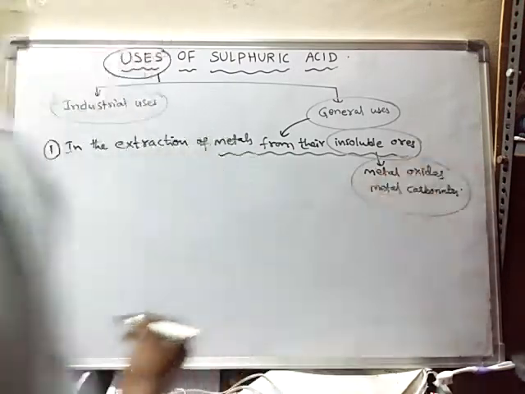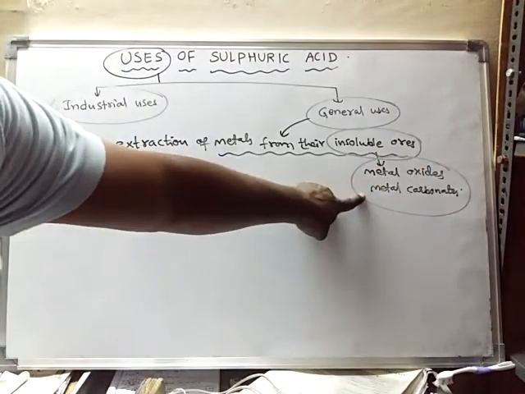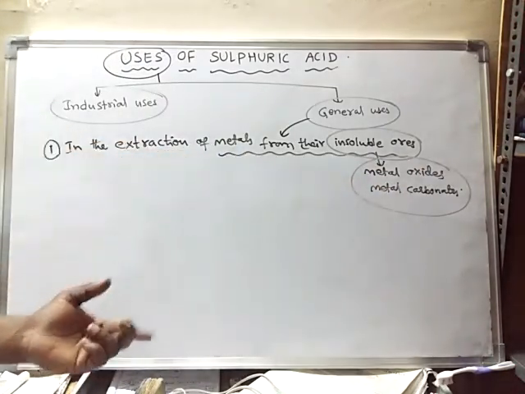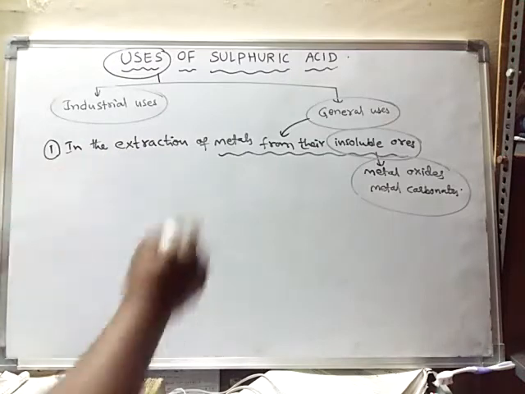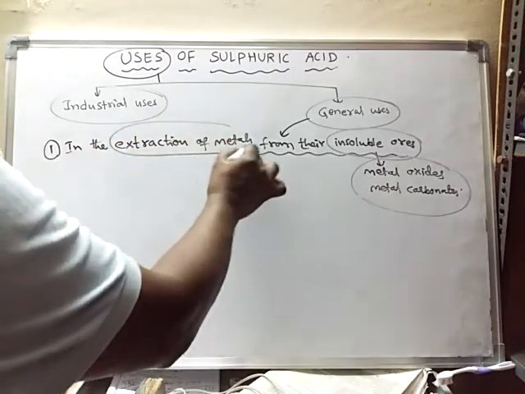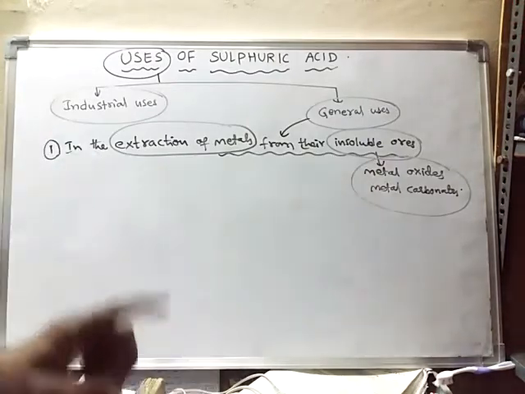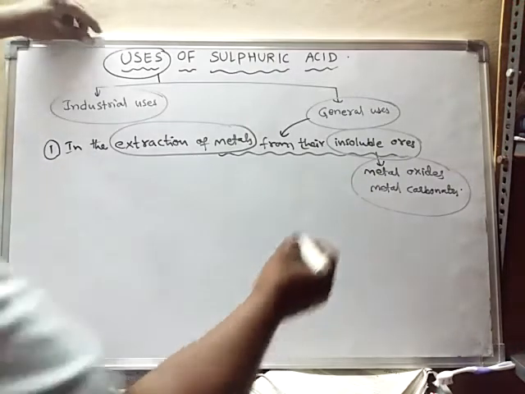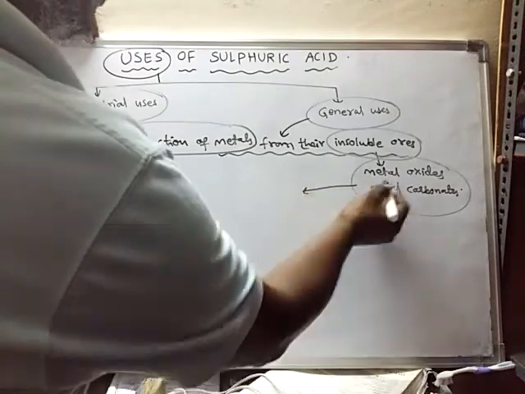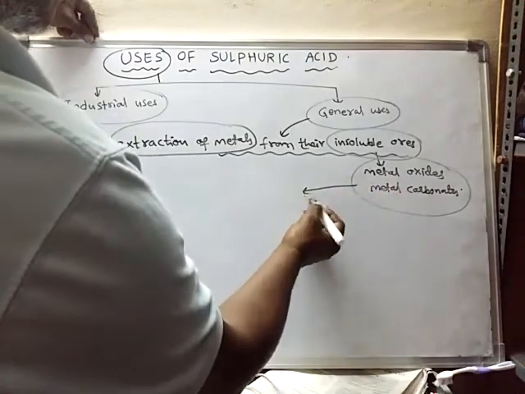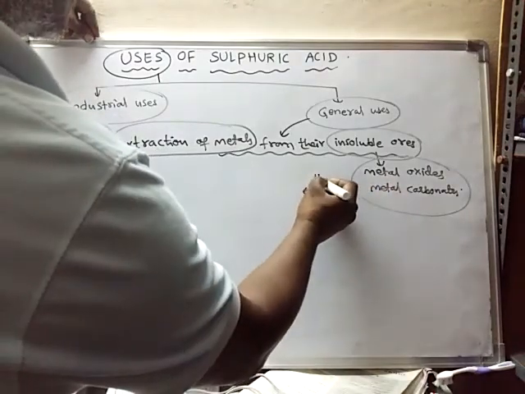So from these ores we have to extract the pure metals. Because these are insoluble ores, initially we will make them dissolve in sulfuric acid.